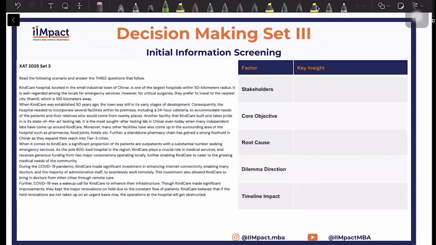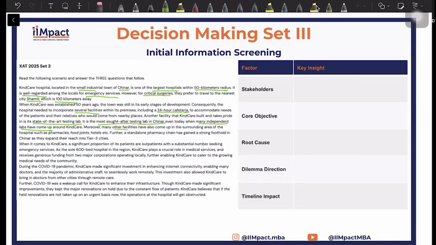All right, let's read through the third set and synthesize this. Small industrial town of Chinar, largest hospital within 15 kilometers, well regarded for emergency services. For critical surgeries, Shamli, which is 100 kilometers away. The town was still okay. I don't care about this. Several facilities, 24-hour cafeteria, okay. State of the art testing lab, most sought after in Chinar, even when many independent labs have come up. All right.